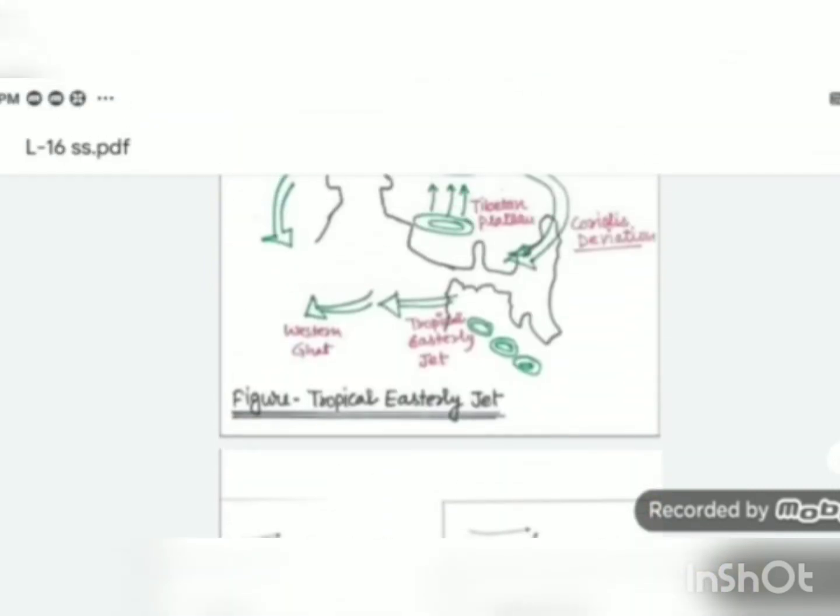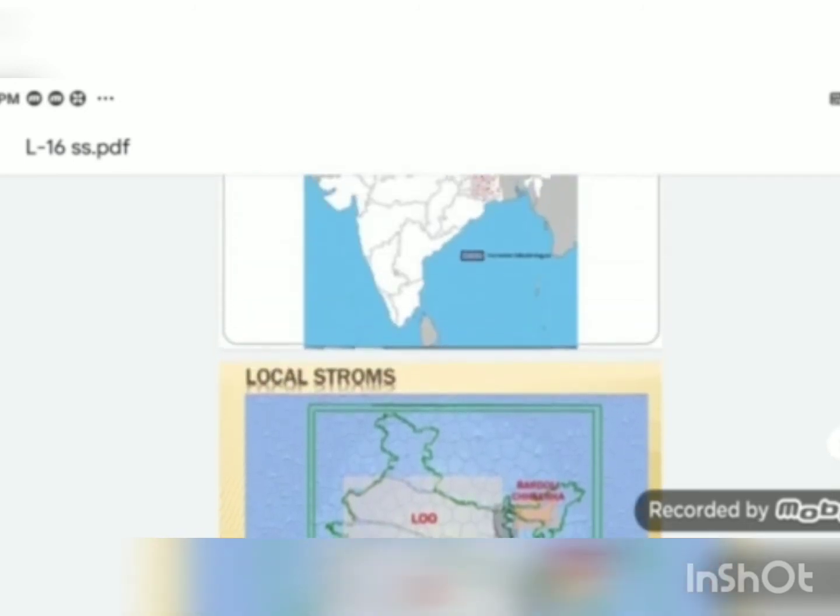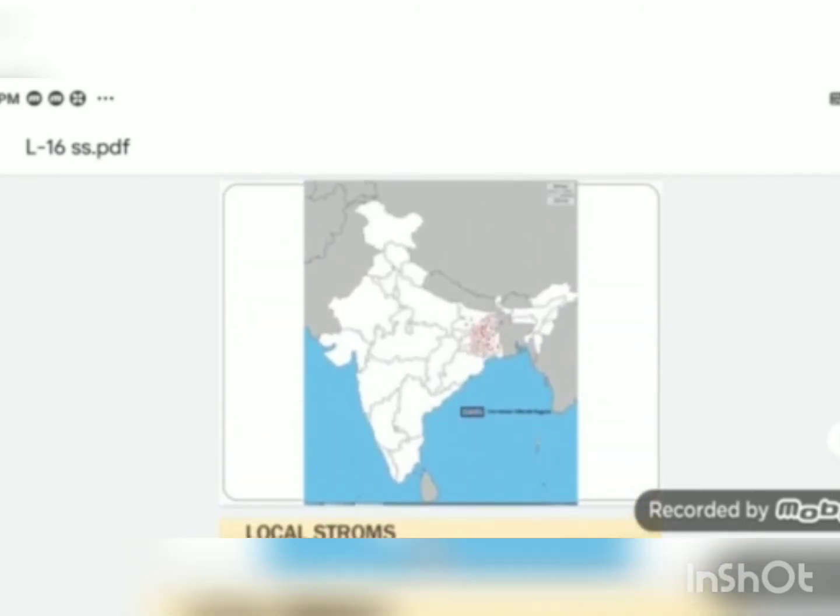For that, I'll show you the Indian map. Here Arabian Sea currents are giving rainfall to the left hand side of the Indian map, and the Bay of Bengal current gives rainfall to the right hand side of the map.